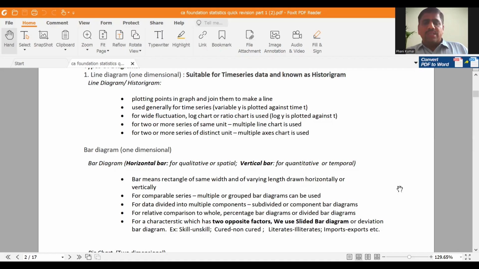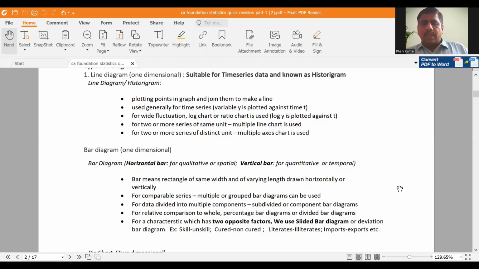For comparing different series, you have to use multiple bar diagram or grouped bar diagram. For data divided into multiple components, you will use a subdivided or component bar diagram. For relative comparison to the whole, percentage bar diagram or subdivided bar diagram. Very important point: we are comparing each value with respect to the total. So for comparing to the whole, percentage bar diagram or subdivided bar diagrams are used.